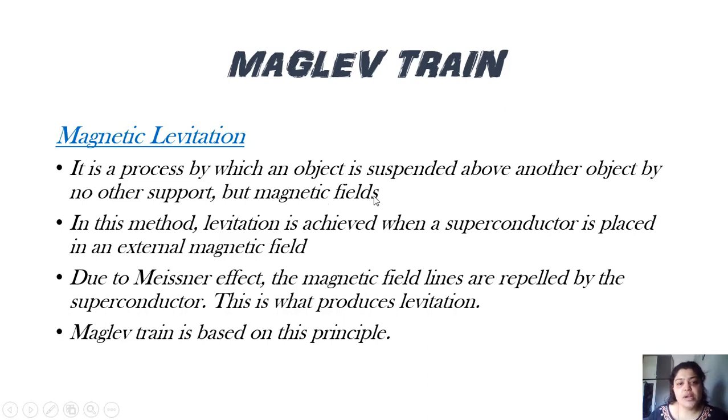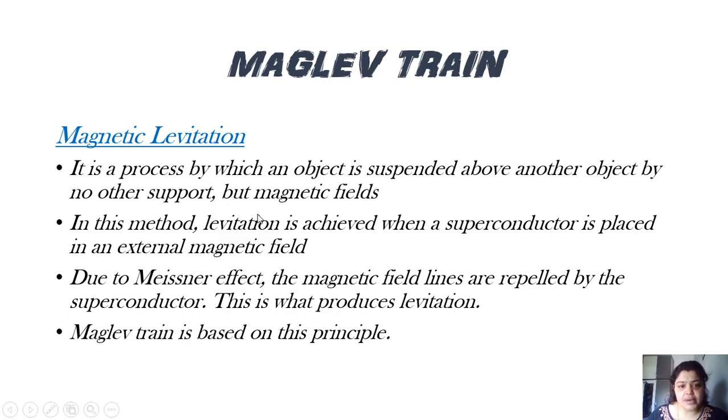Just assume that you are holding two different objects. You can hold them away from each other. But if you're not holding them, and they are floating one above the other, we call this phenomenon levitation. Because it is achieved with the help of magnetic fields, we call it magnetic levitation.